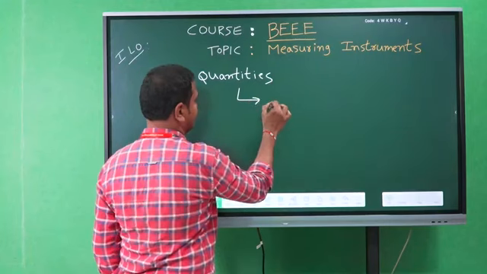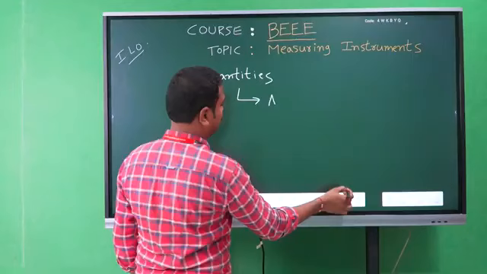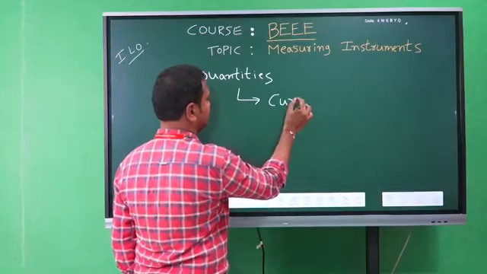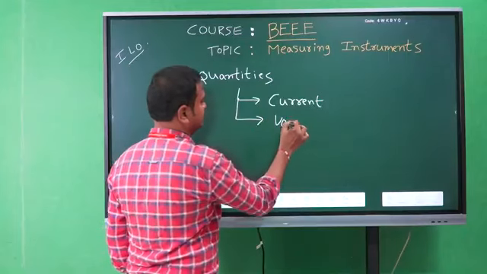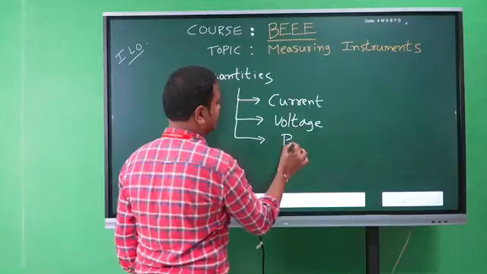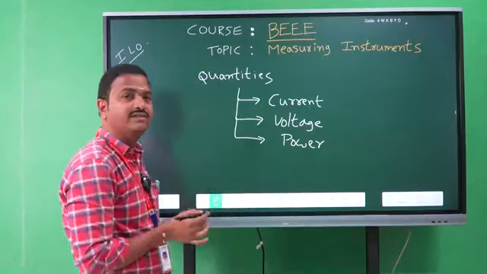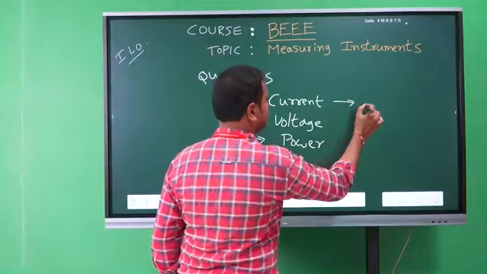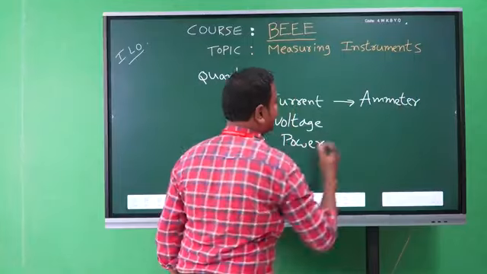Quantities means electrical quantities like current, voltage, power, etc. The name of the instrument which measures the current is known as an ammeter.